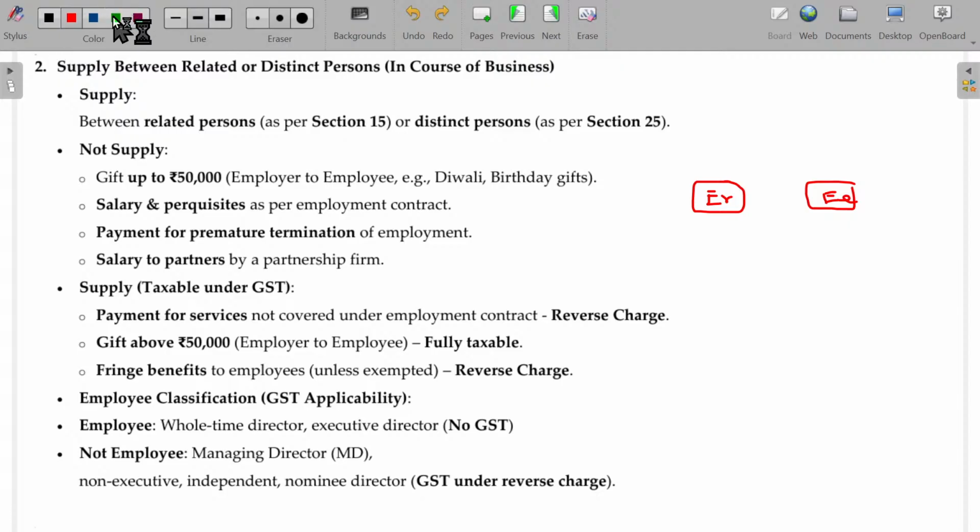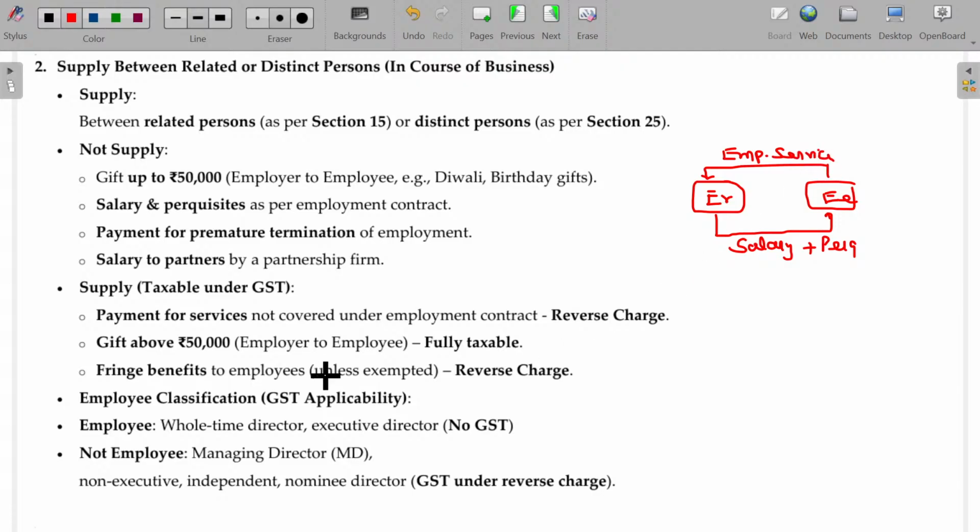Now, the employee rendered services to the employer. In return, the employer offers payment to the employee. What's that? Maybe salary or perquisites. What's the work done by the employee for the employer? Employment services.